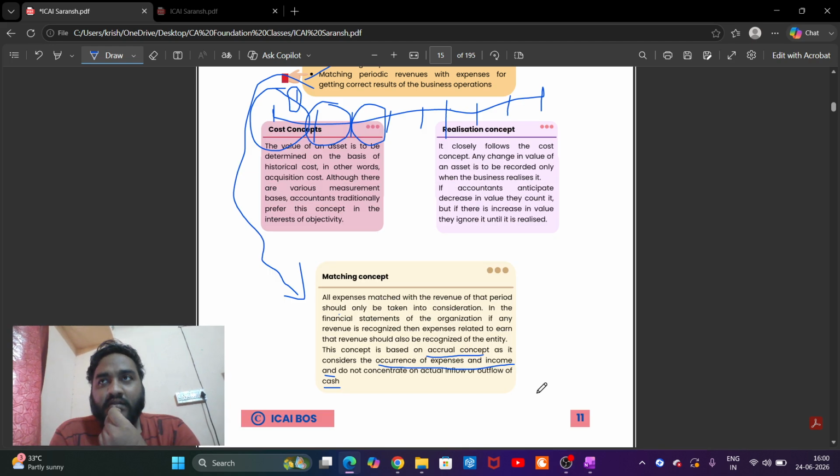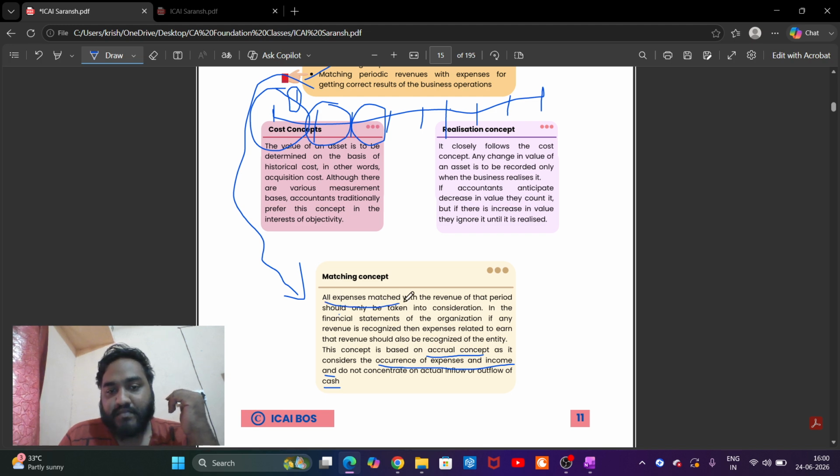For example, all expenses matched with the revenue of that period should only be taken into consideration. For example, you paid 10,000 to sell something for 15,000.